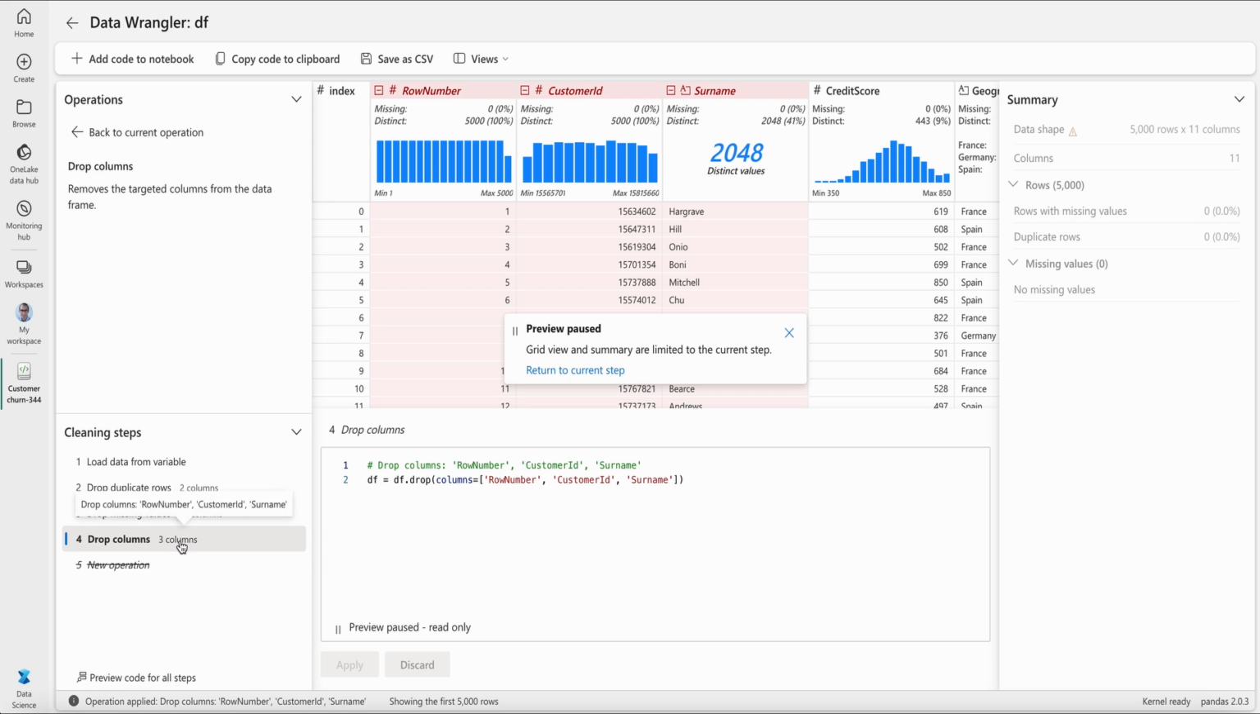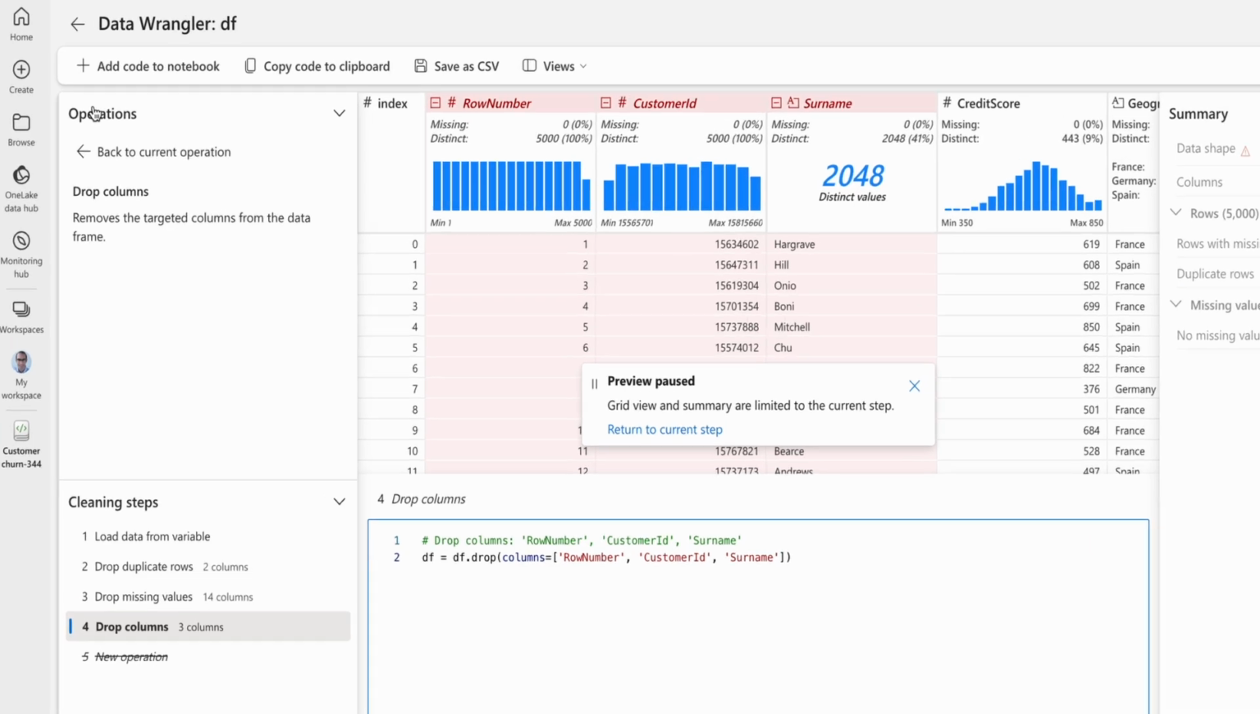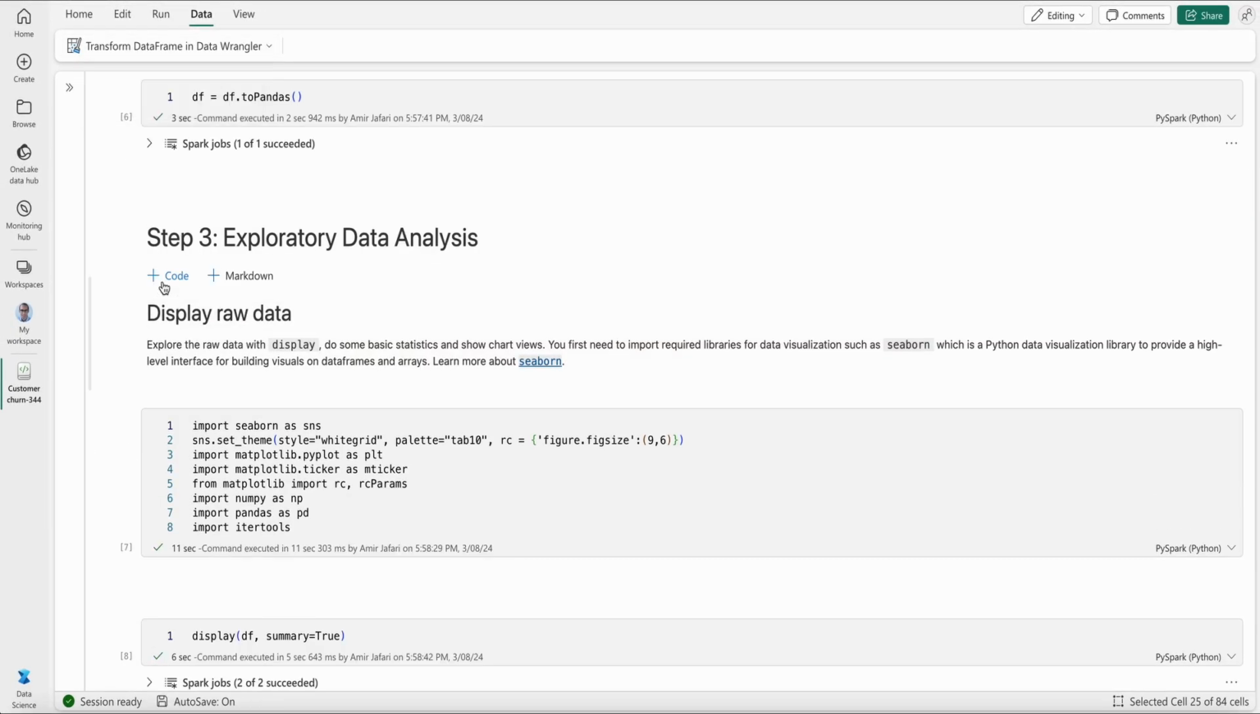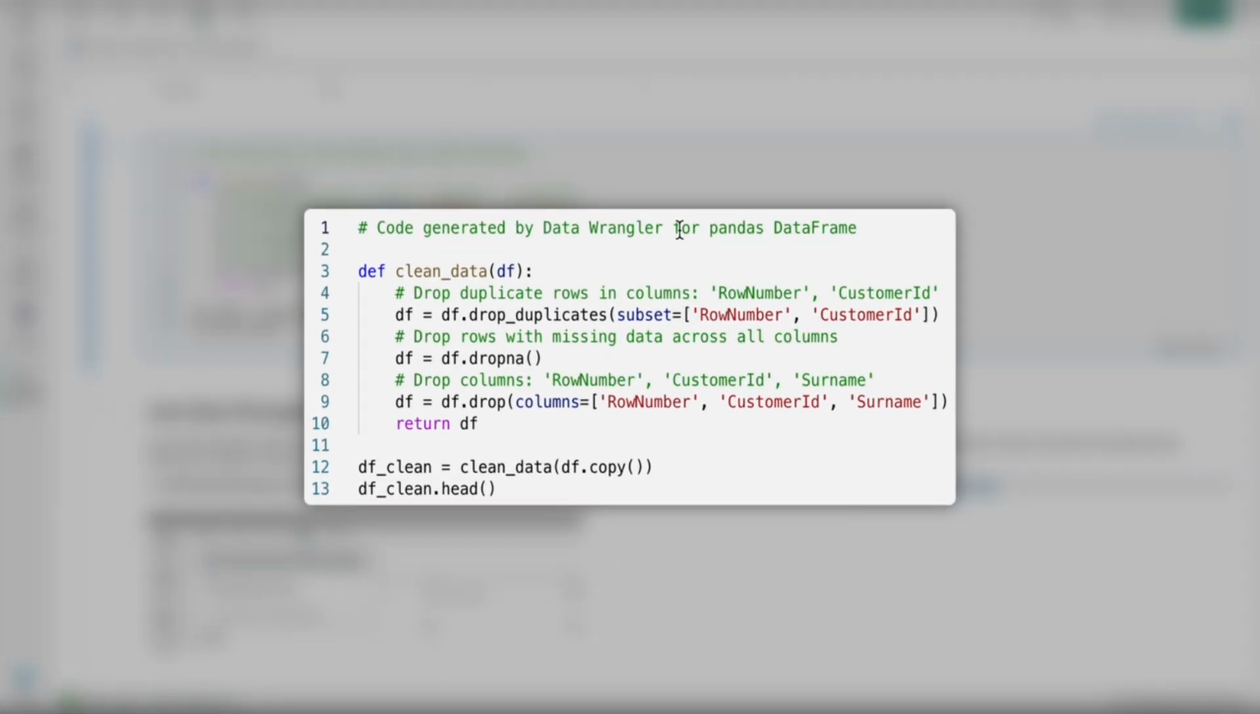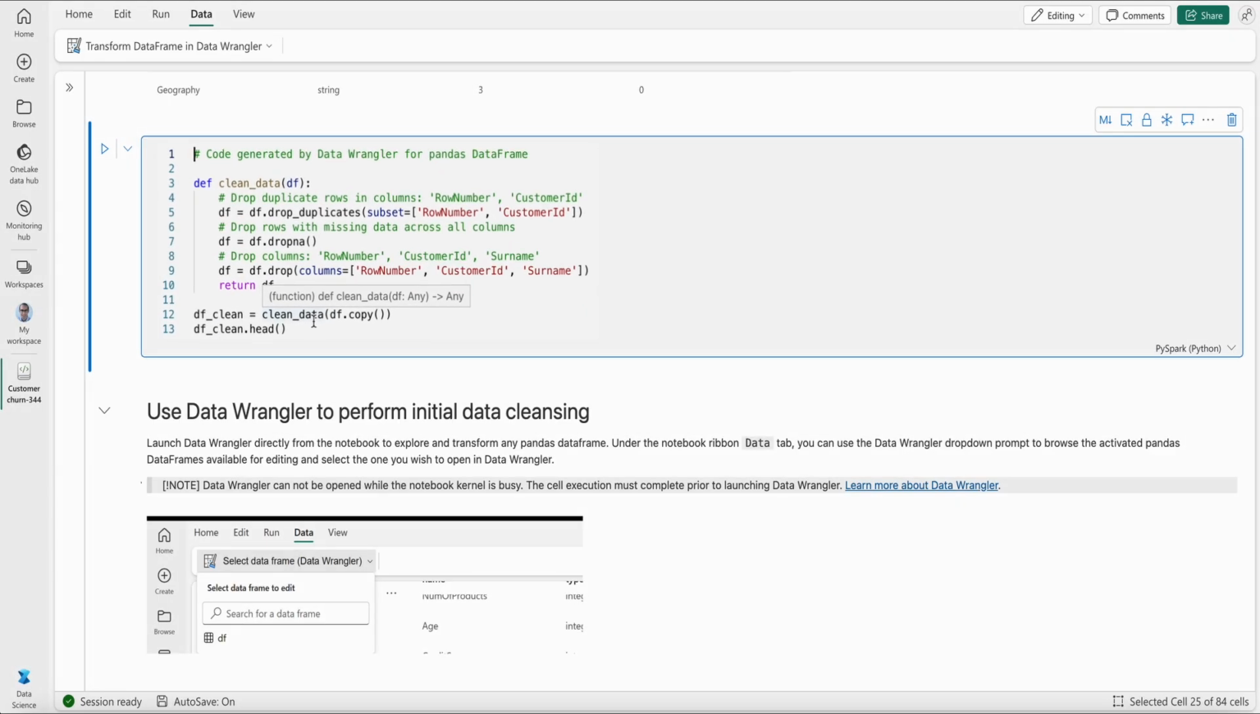I think I'm pretty much done now here. Now that I have done some cleaning, I have dropped duplicate rows, I've dropped missing values, and I have dropped columns that I don't think are necessary or are redundant. Now I want to add all the generated code to my notebook. So I click on here, add code to notebook, and it generates some code for me. You can see here, it says code generated by Data Wrangler for Pandas data frame. So drop duplicate rows, drop rows with missing data across columns, drop columns, and so now I've got some clean data.